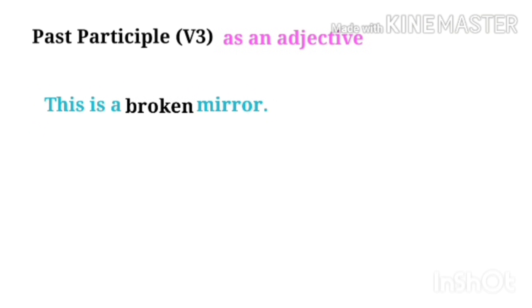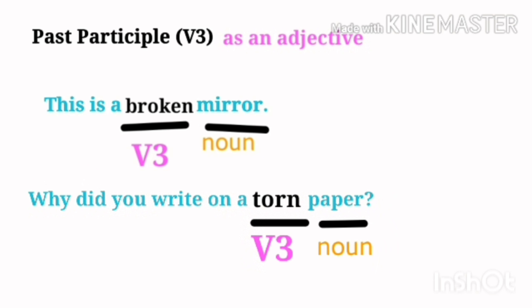And the last use of past participle is as an adjective. In the example, this is a broken mirror. Here mirror is a thing, that's why it is a noun. How is the mirror? If we ask such a question, we get the answer broken. So broken is the V3 form, but it is used as an adjective. In the next example, why did you write on a torn paper? So paper is a noun, and if we ask the question, what type of paper? The answer is torn. So torn is an adjective. So here both V3 are used as adjectives.